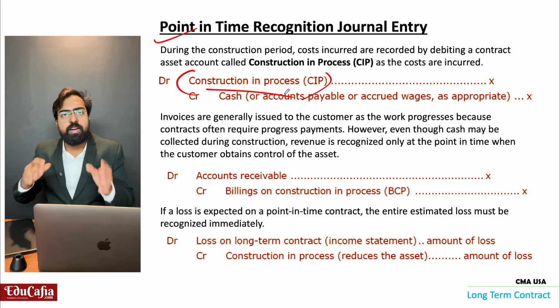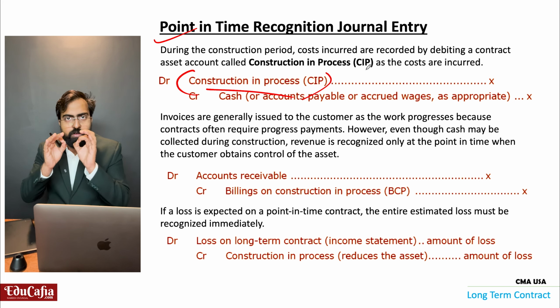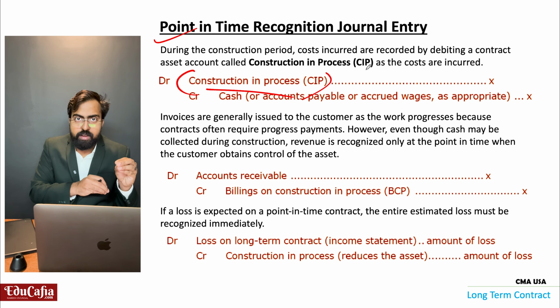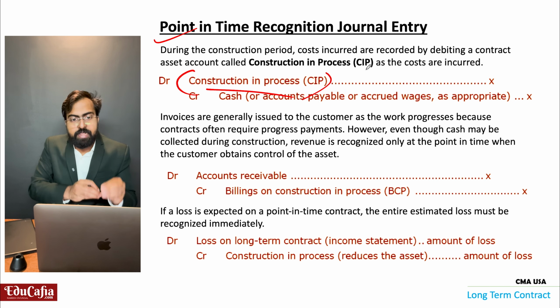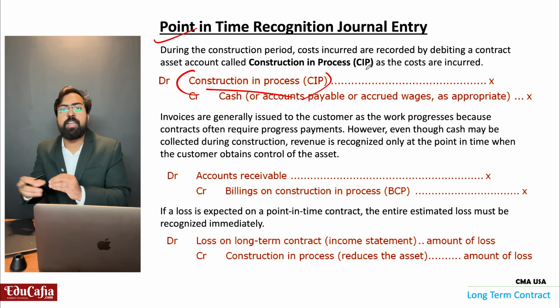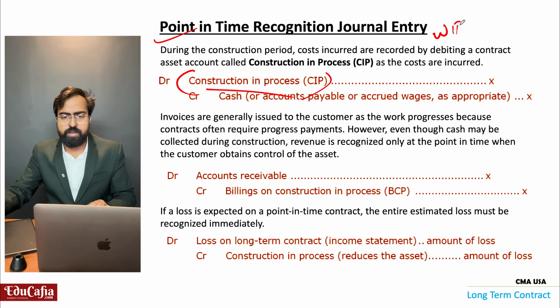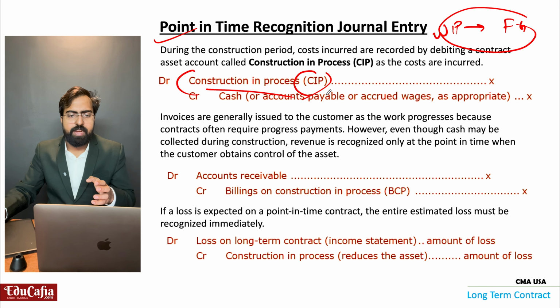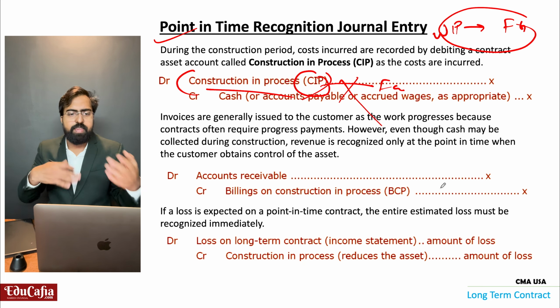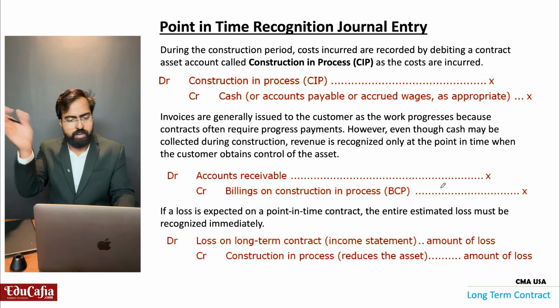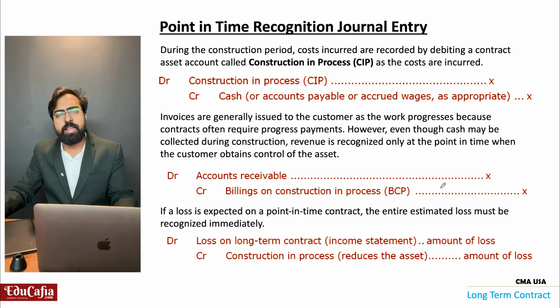Construction in process. Whatever expenses are incurred from our side to produce that car, we will charge in construction in process. But usually WIP at the end will be converted to FG, finished goods. But here the CIP is not converted to finished goods. Okay, the CIP will be removed from the balance sheet as expense, that we will study with an example.